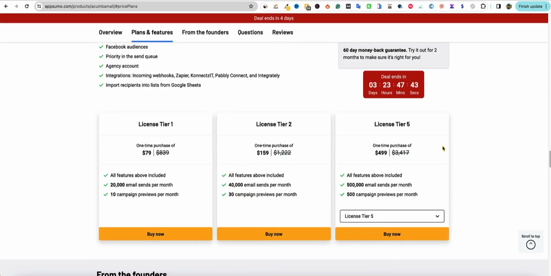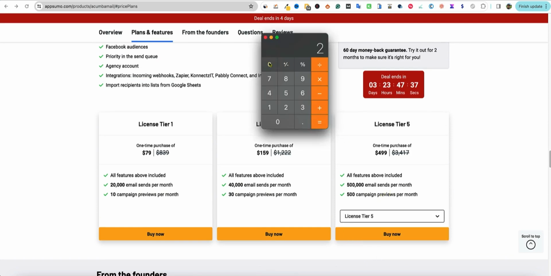You're all at $499 and you get the 500,000 email sends per month. And what is that going to look like with growth? Let's say you probably wouldn't need the 500,000 email sends until you have about, let's just say, 10,000 subscribers. So you have 10,000 email subscribers. You can send 500,000 emails.